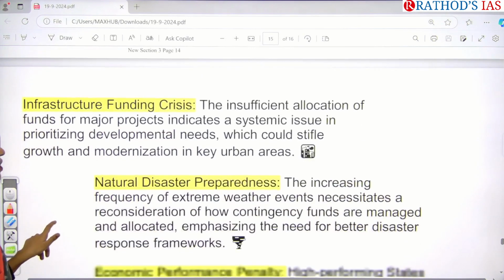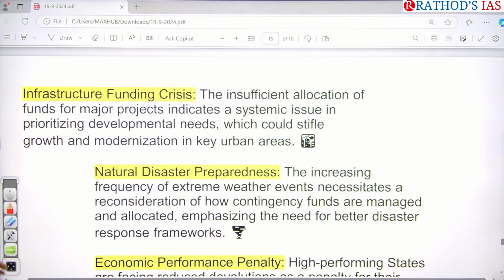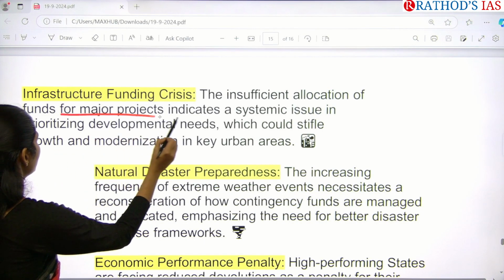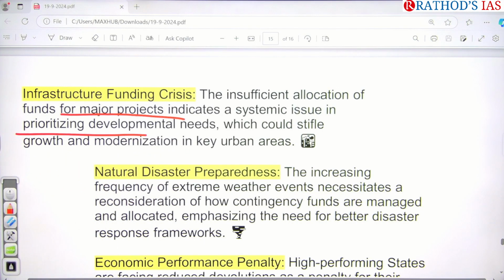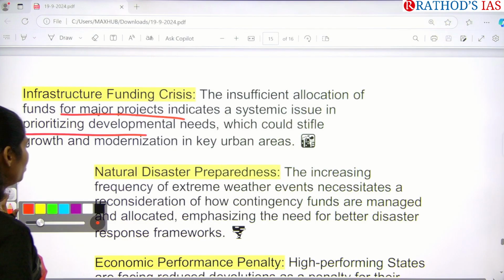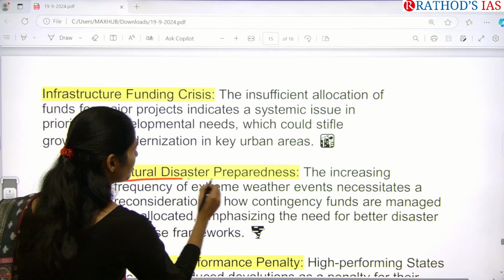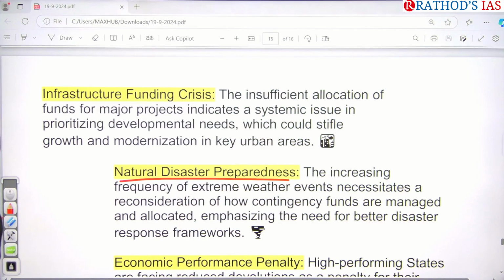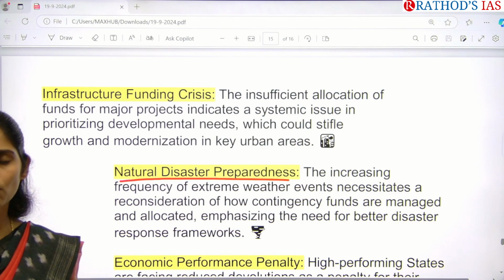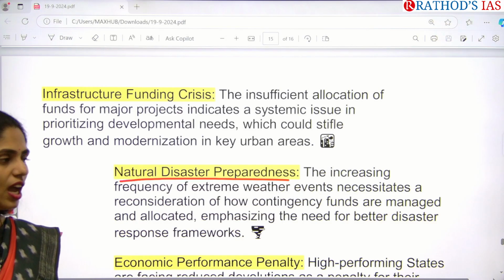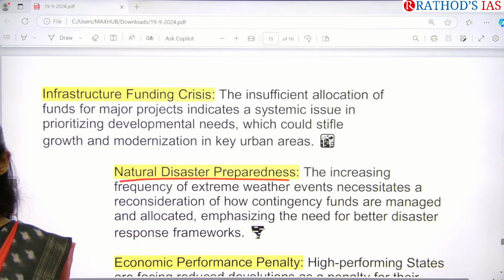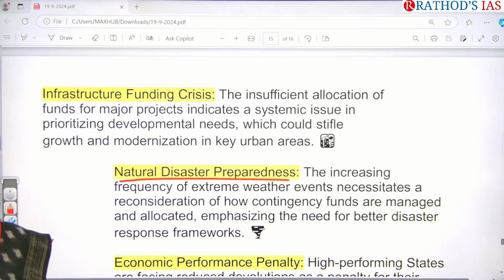And regarding infrastructure funding also, there is insufficient allocation of funds for major projects. Because of this, the states are not achieving their developmental needs, and it will hinder growth as well as modernization of key urban areas in certain states. And even if you see natural disaster preparedness, because of climate change and extreme weather events, you can see the recent Wayanad landslides. And even in some states like Karnataka, landslides happened, and in Himachal Pradesh, cloudbursts, etc.